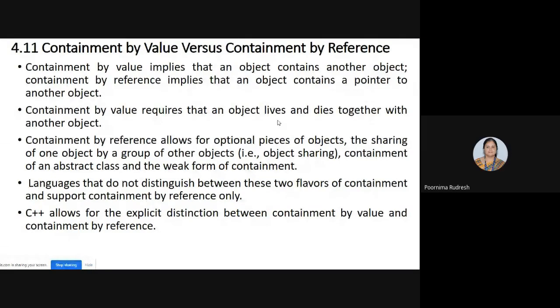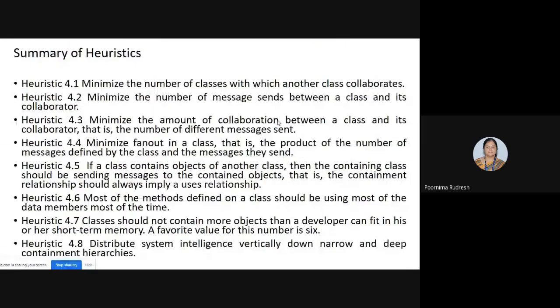No, ma'am. Okay, all the topics are completed in this fourth chapter. We'll see the summary of heuristics. What are the heuristics you have studied in this chapter? Totally, you have studied 14 heuristics in this chapter.